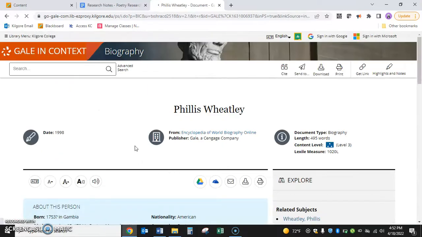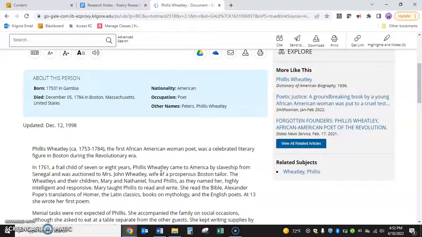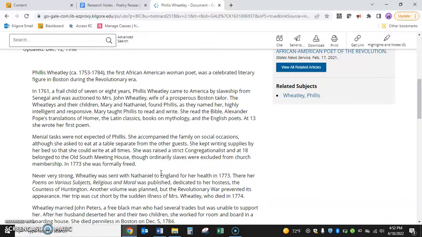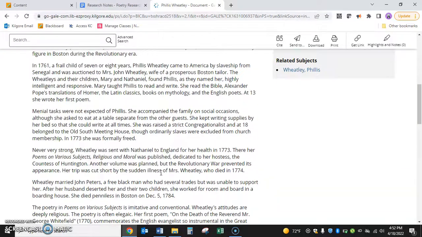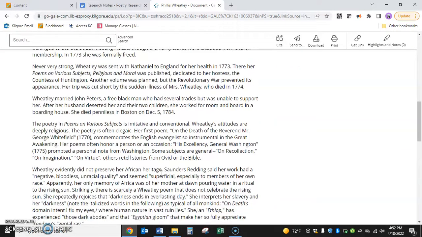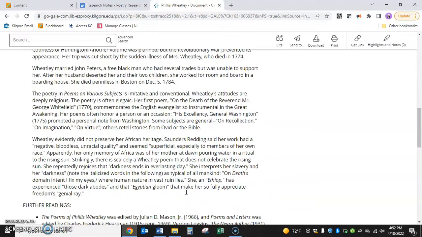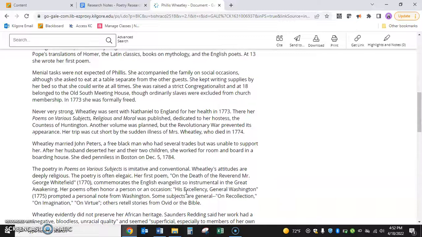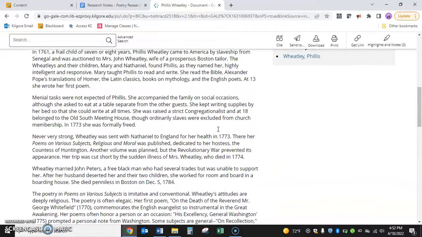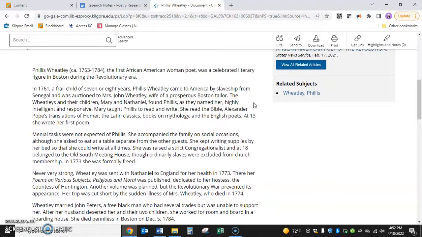So I might go in and I might explore this other source. Okay, so then that can give me 2 sources as well. So I'm going to look here, see if there's any good information that I think might be beneficial in order to help me understand my poem. And so I'm going to look at this source and see if there's anything there that might help me out. So let's see. I'm just doing a brief little scan through.